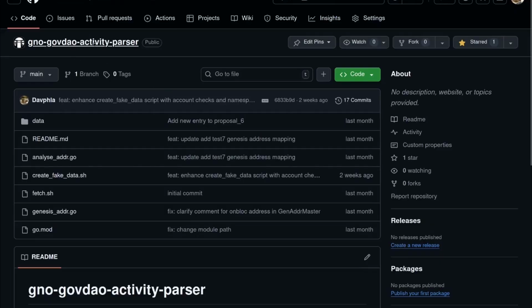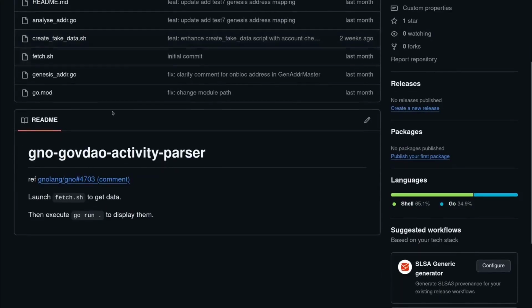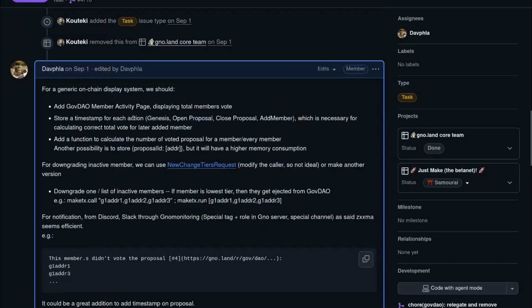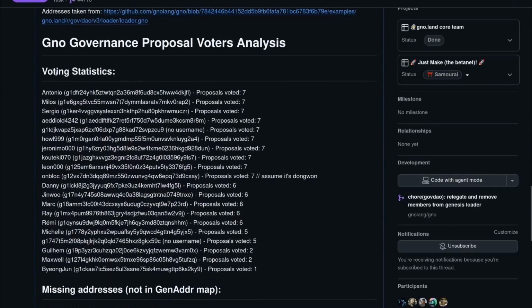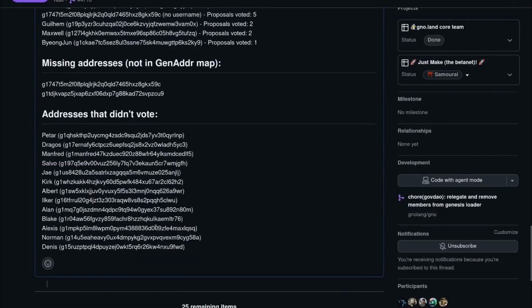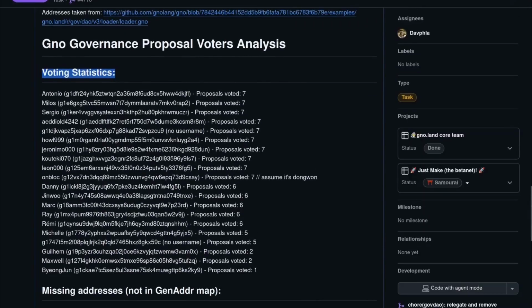I've also made an activity parser, which lets you get the activities of the different voters in GovDAO. It is a reference to an issue I made some time ago. It creates a result like this with the voting statistics. You have every profile, the proposals voted, and the addresses that didn't vote. This is just an example output. It is not showing the reality of the time.